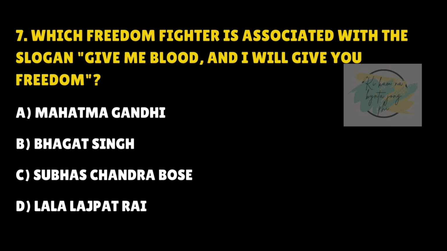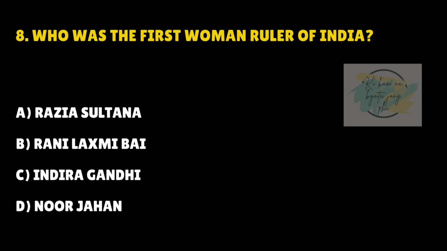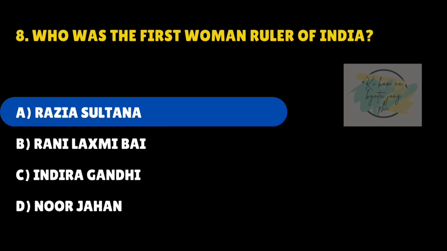Which freedom fighter is associated with the slogan "Give me blood and I will give you freedom"? Answer is C. Subhash Chandra Bose. Who was the first woman ruler of India? Answer is A. Razia Sultana.